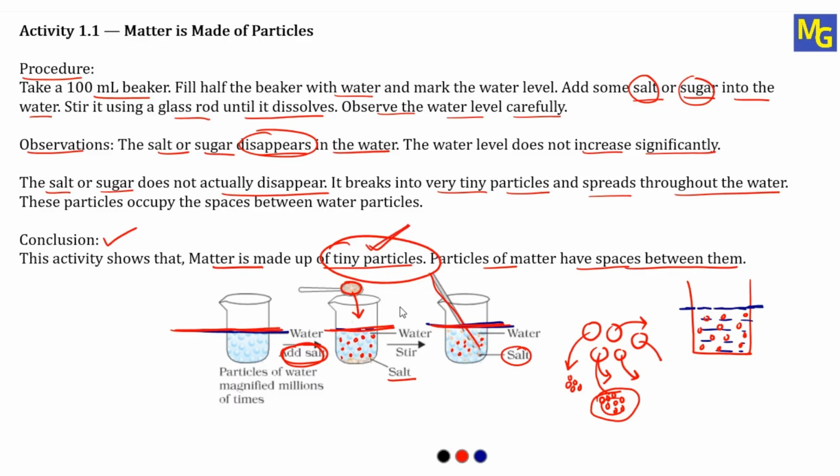So what is this water? Water is a matter, and matter is made up of tiny particles. In between all those tiny particles there is a space, and in that space the salt or sugar which is added has been occupied, and therefore the water level remains the same. So it is proved that matter is made up of particles. So this was your first activity. Now we will see the next activity.